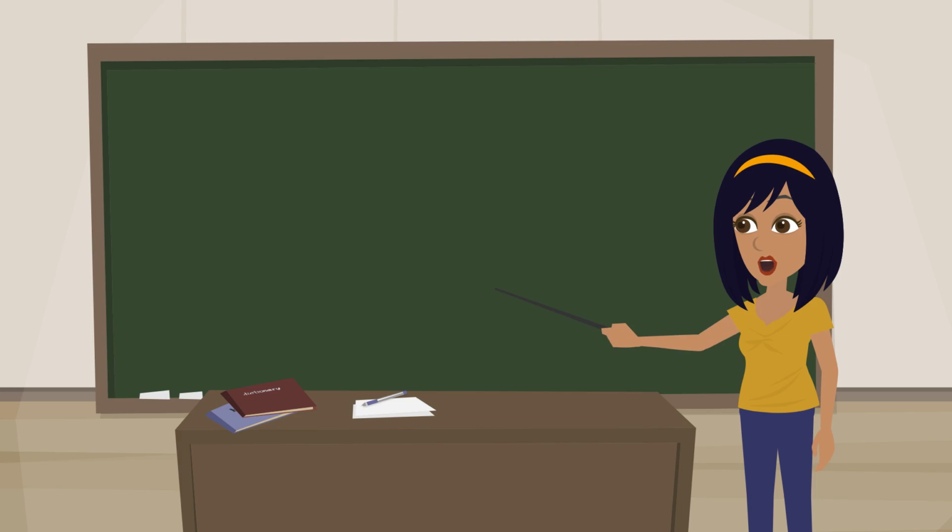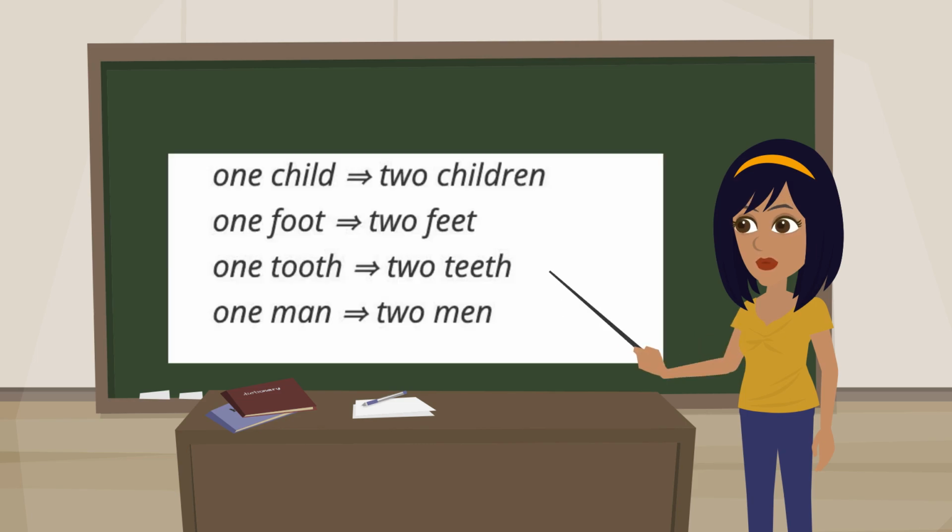Irregular nouns form plurals in unusual ways. Dictionaries will give you the plural spelling if it is irregular. One child, two children. One foot, two feet. One tooth, two teeth. One man, two men.